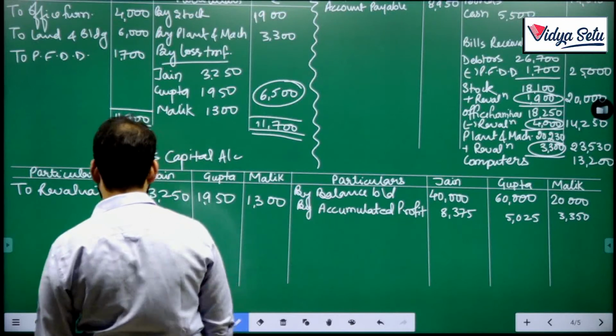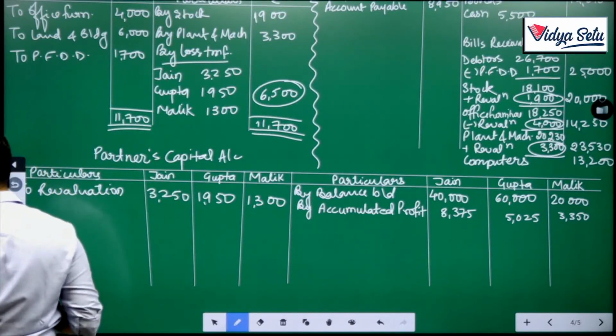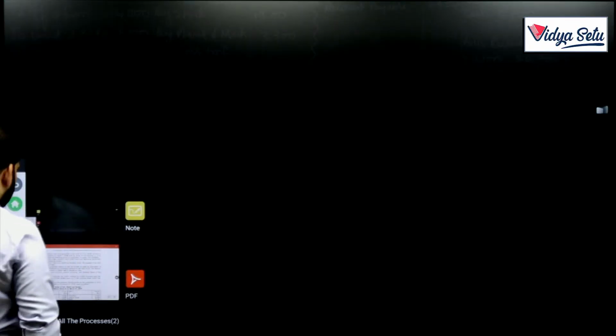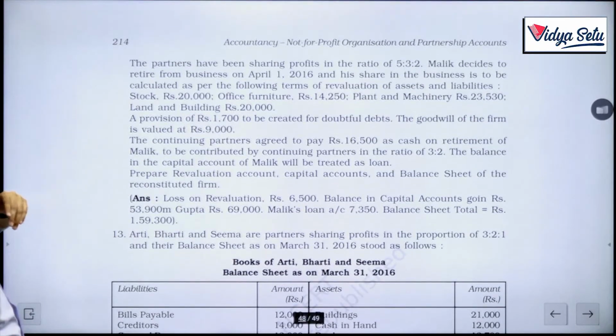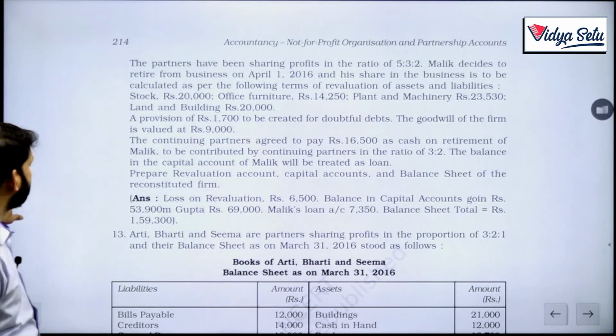Goodwill is remaining. How much was goodwill? Goodwill 9,000 and Malik.